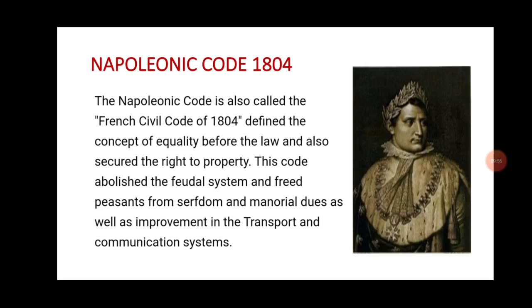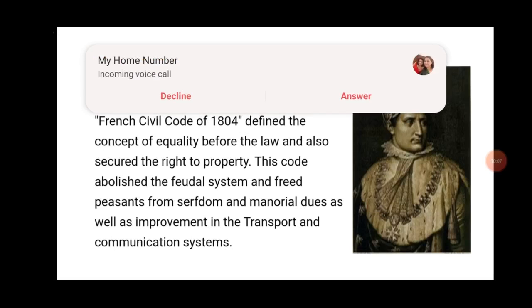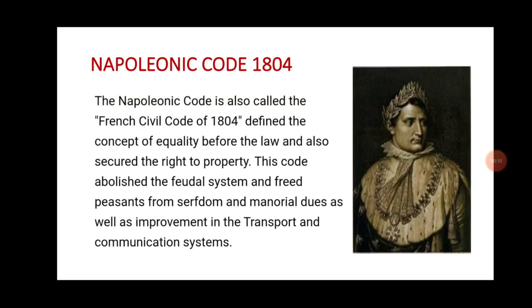He also wanted to expand the empire. He analyzed the problems which were faced by the French people and wanted to solve all those problems and get the support of the French people. So he analyzed that people were facing problems due to the feudal system, due to serfdom. So he made changes in that.